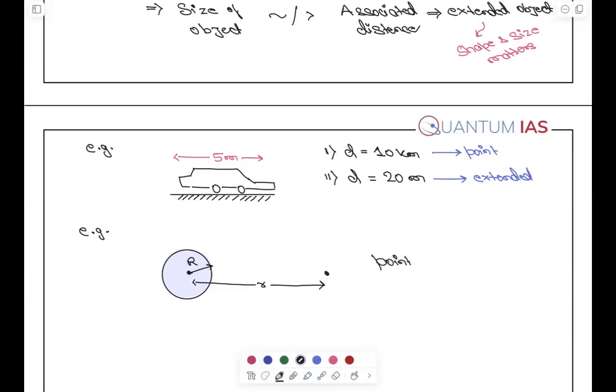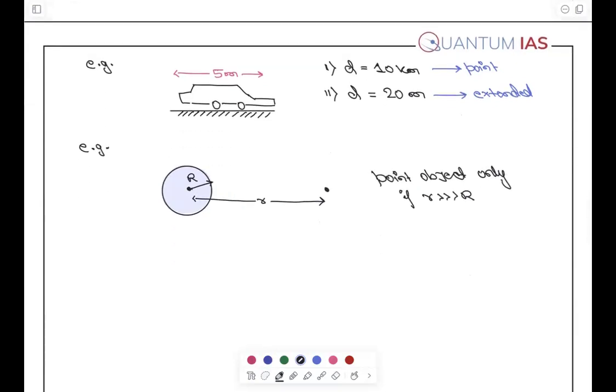It can be treated as a point object only if small r is greater than capital R. So when you're writing your answer, you will write that assuming small r is much greater than capital R, then you will apply the formula. Otherwise, your formula will lose its validity. Okay? One more example I'm giving you.